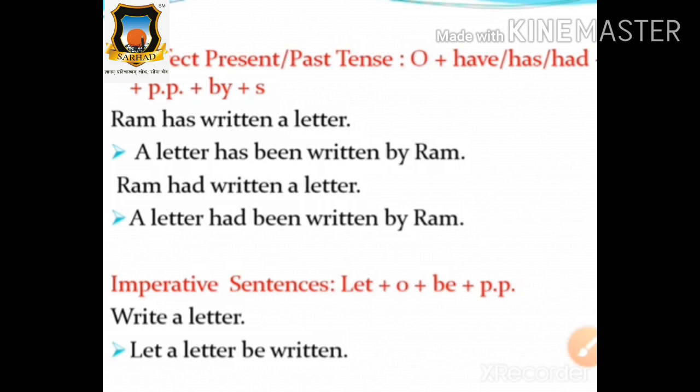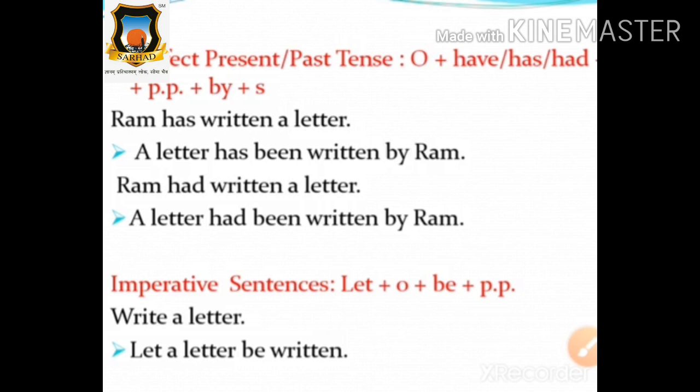Now, next, Ram had written a letter. This sentence is in which tense, students? Ram had written a letter. Absolutely correct, this sentence is from perfect past tense.